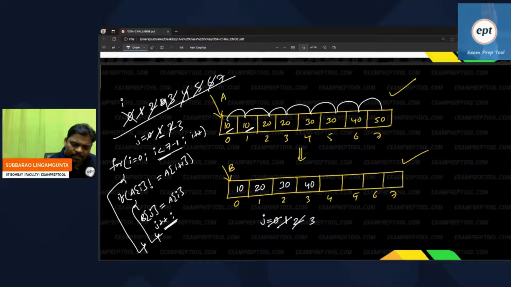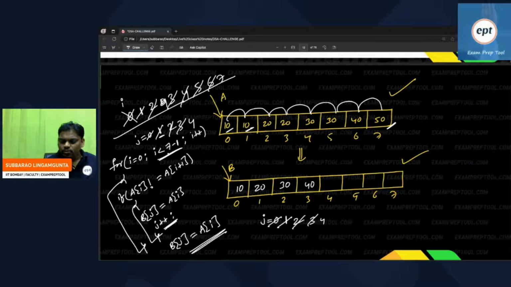7 less than 7, condition fails. You come outside. But remember, the last element also you have to store. Lastly, you have to store one thing. B of, as of now, whenever you stored previously, the third place became 4. So B of J is equal to A of I, the last I. You have to store that also. Whenever you come outside, store this number. And one more important thing is, after storing it, again J plus plus. So J value became now 5.